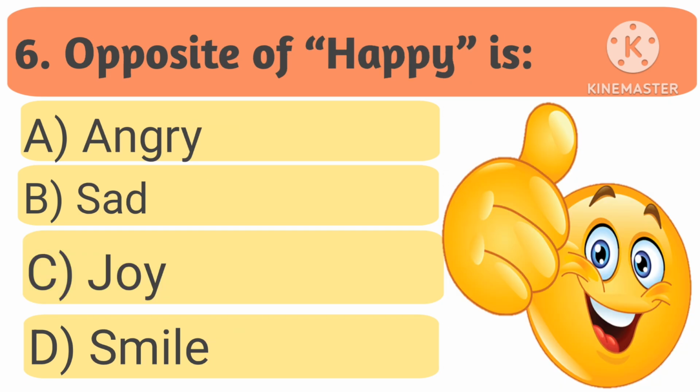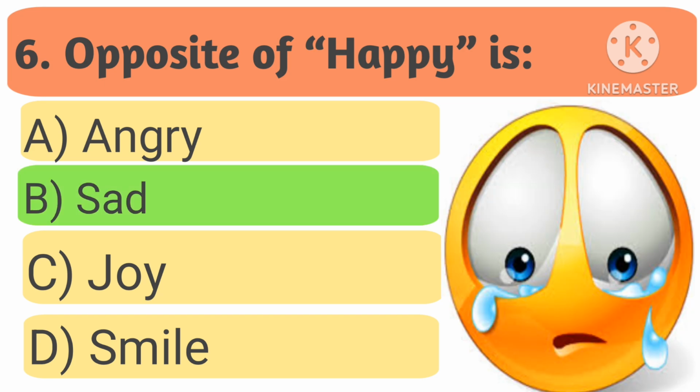Question 6. Opposite of happy is A. Angry. B. Sad. C. Joy. D. Smile. Time starts now. 1, 2, 3, 4, 5, 6. Stop. And the correct answer is B. Sad.